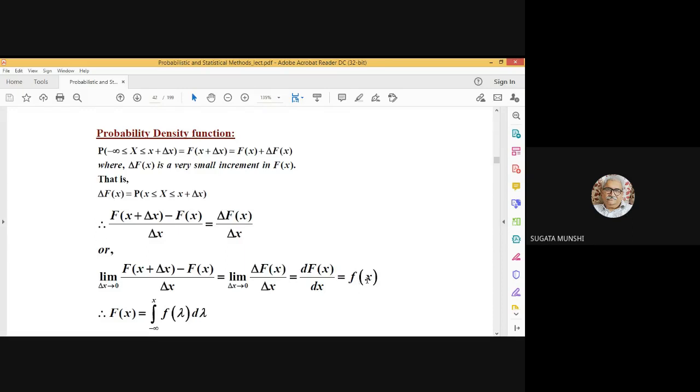If small f of x is the derivative of capital F, then obviously capital F will be the integral of small f. For the sake of mathematical correctness, I have introduced a dummy variable here, lambda, so that ultimately the result of this integration becomes a function of small x. So please write it down.